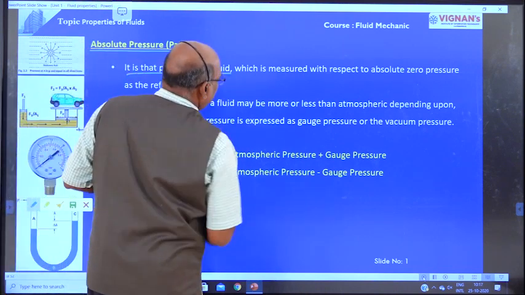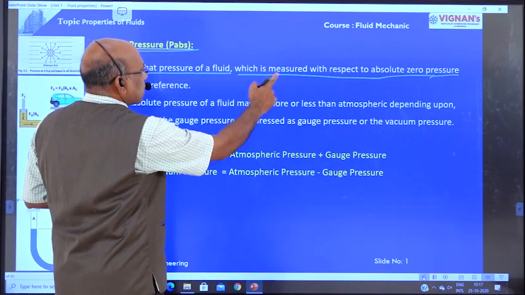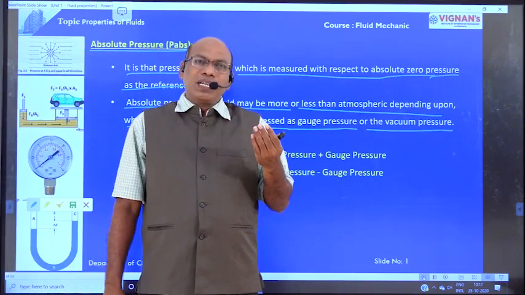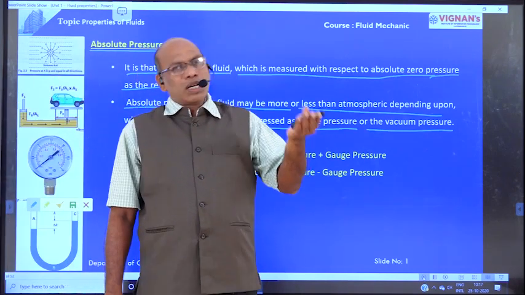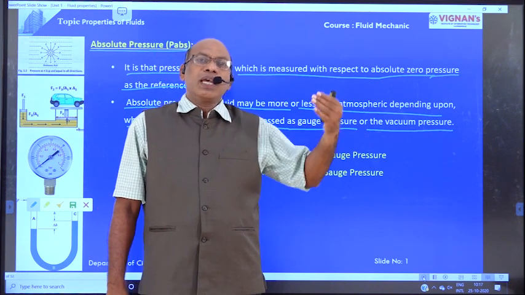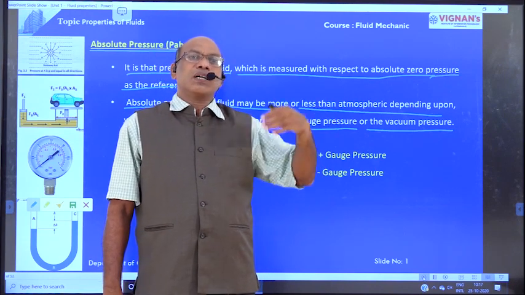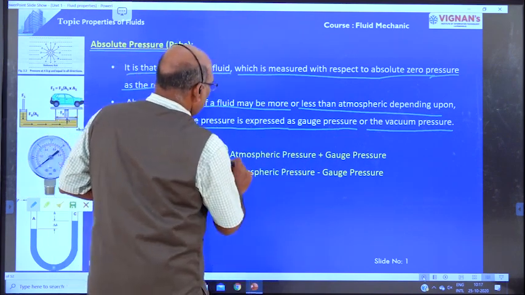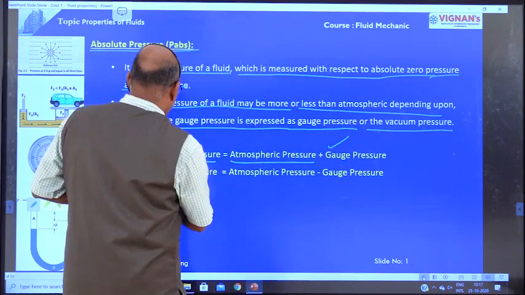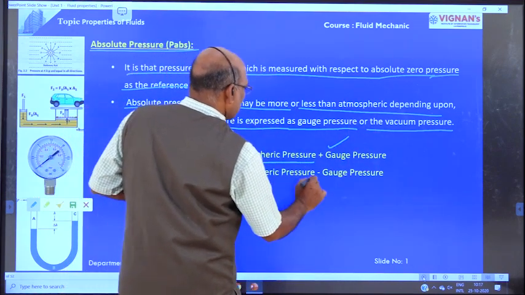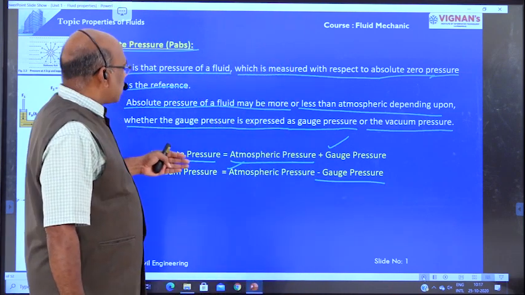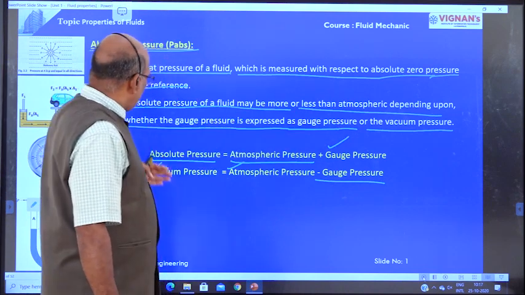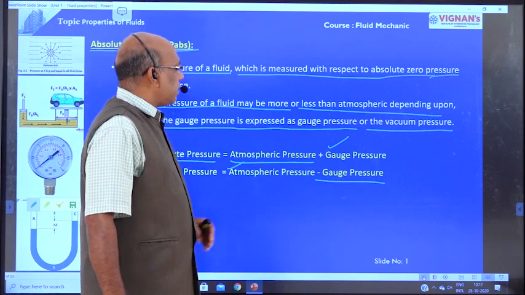It is the pressure of fluid which is measured with reference to absolute zero pressure. The absolute pressure is more than or less than the atmospheric pressure, depending upon whether the pressure gauge shows a positive or negative reading. Absolute pressure is equal to atmospheric pressure plus gauge pressure, and vacuum pressure is equal to atmospheric pressure minus absolute pressure. These are the relations between atmospheric pressure, absolute pressure, gauge pressure, and vacuum pressure.